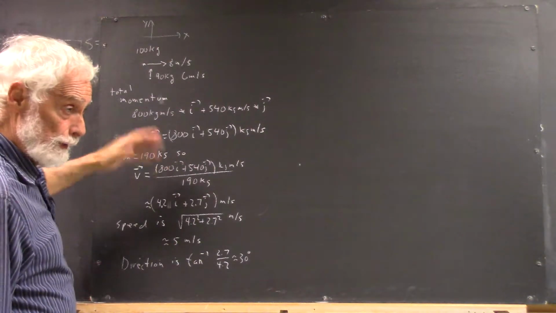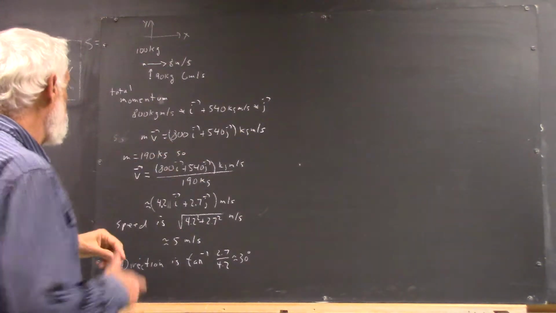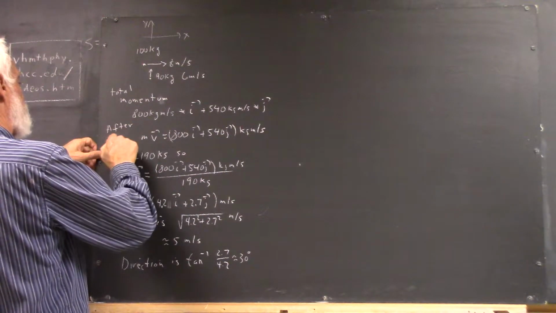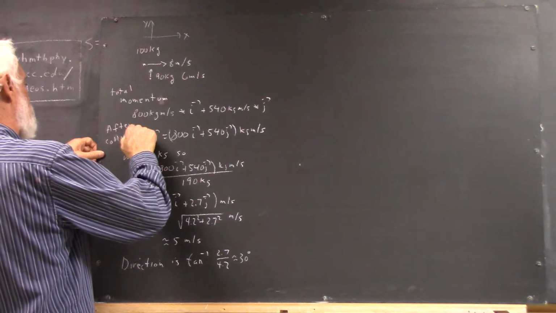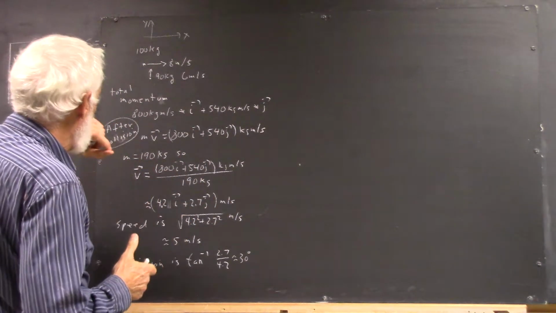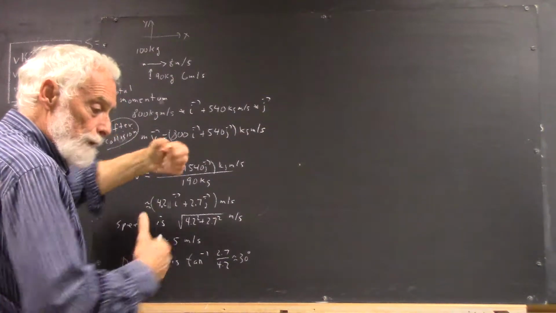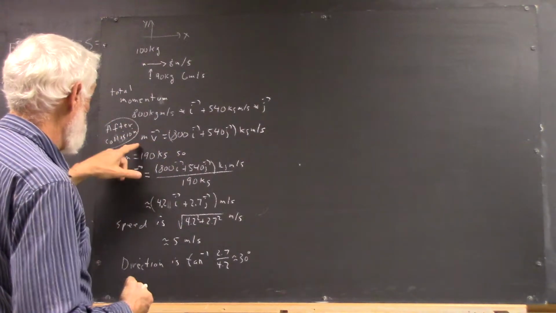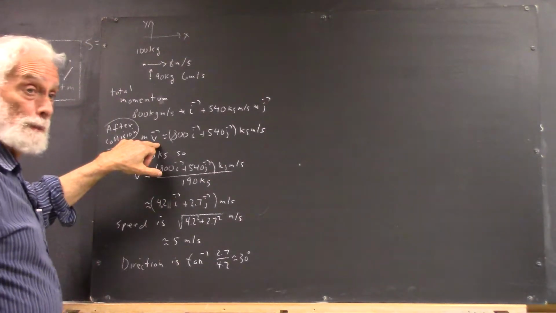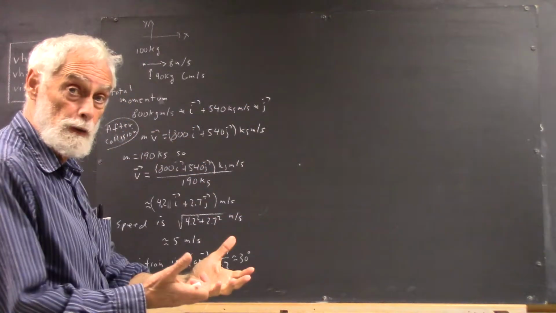Now this is after collision, and I didn't do a lot of subscripting and so forth, but after collision, presumably, according to the conditions of the problem, there's no rotation, and the defender holds on to the runner. Runner doesn't shake free, so they move away as one mass. So it's their total mass times their common velocity is equal to the total momentum they had before collision.